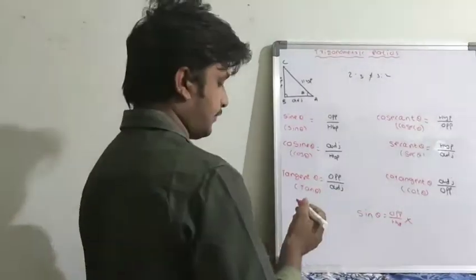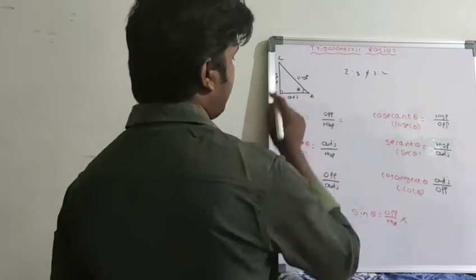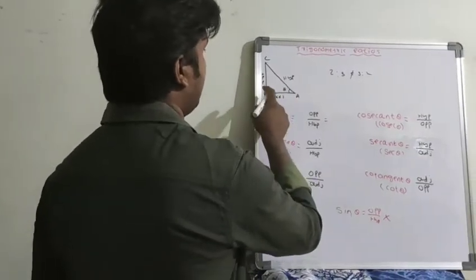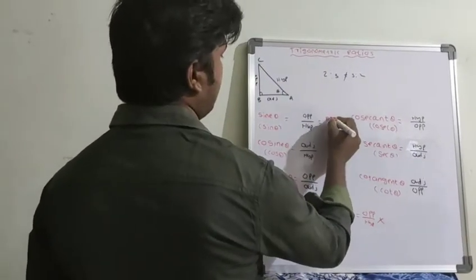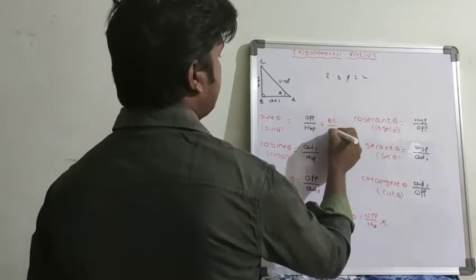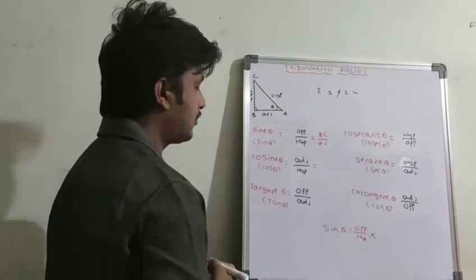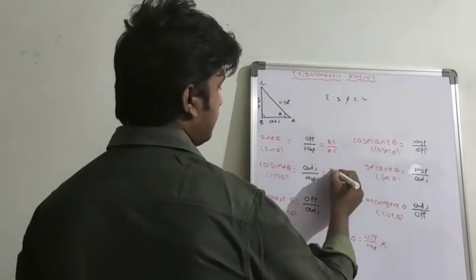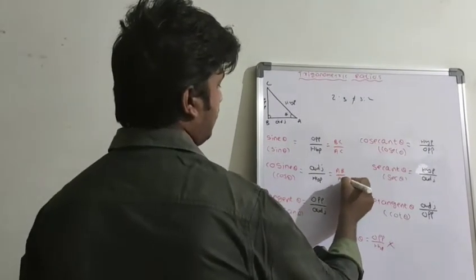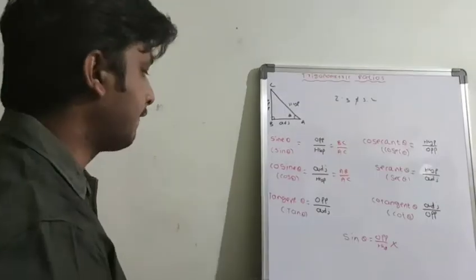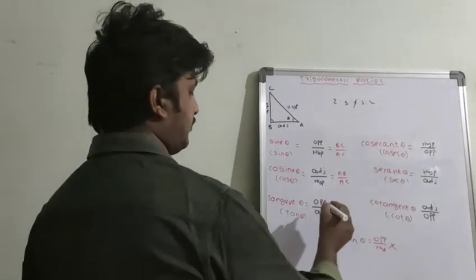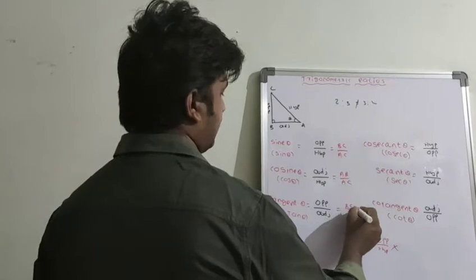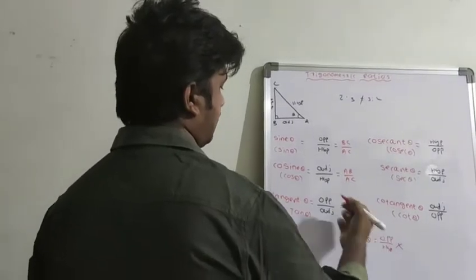So for example, if you write in terms of alphabets, opposite BC by hypotenuse AC. So cos theta, adjacent side is AB, and hypotenuse is AC. Opposite side is BC and adjacent side is AB.